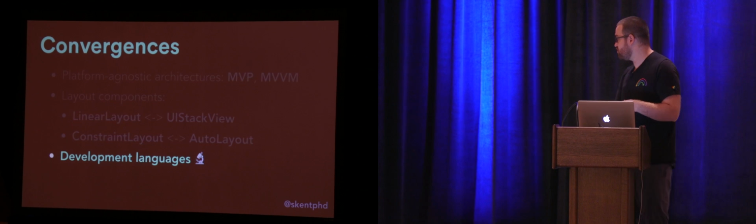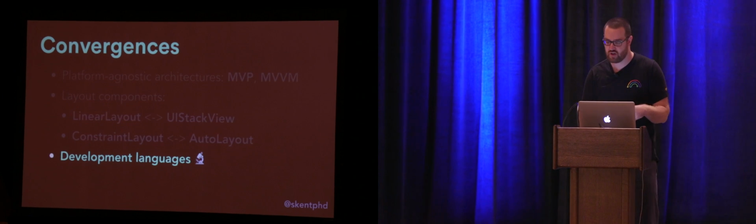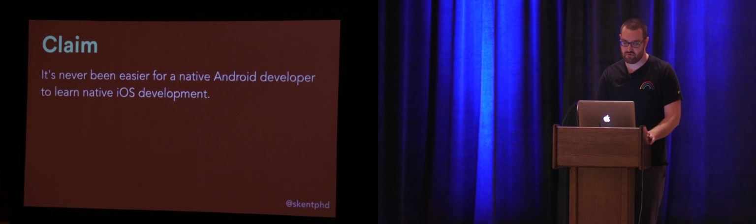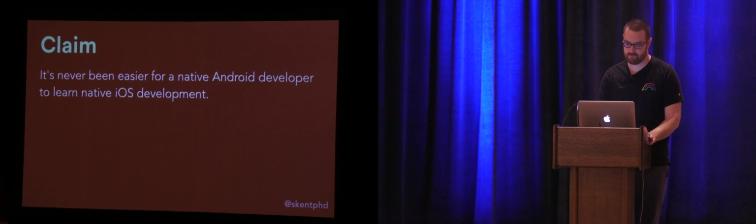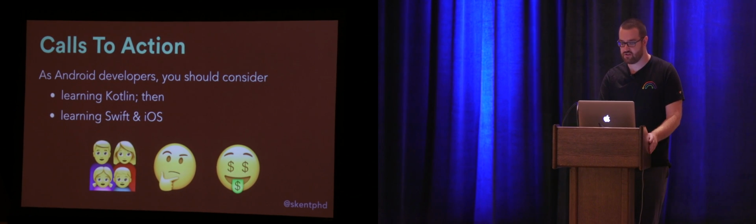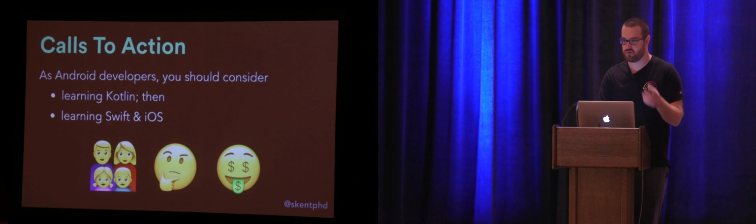And then the main focus of this talk is that the languages that we would use to develop natively on these two platforms have also converged. I don't know about you, but what I know of Objective-C is that it's quite different from Java. And the pitch today is going to be that the differences between Kotlin and Swift are far less significant. So the claim I'm going to make is that it's never been easier for a native Android developer to learn native iOS development. And the calls to action I'd like to make are, as Android developers, I would like you to leave at least considering thinking about learning Kotlin because of the benefits that we're going to go through today. And then if you have done that, thinking about learning Swift and iOS.